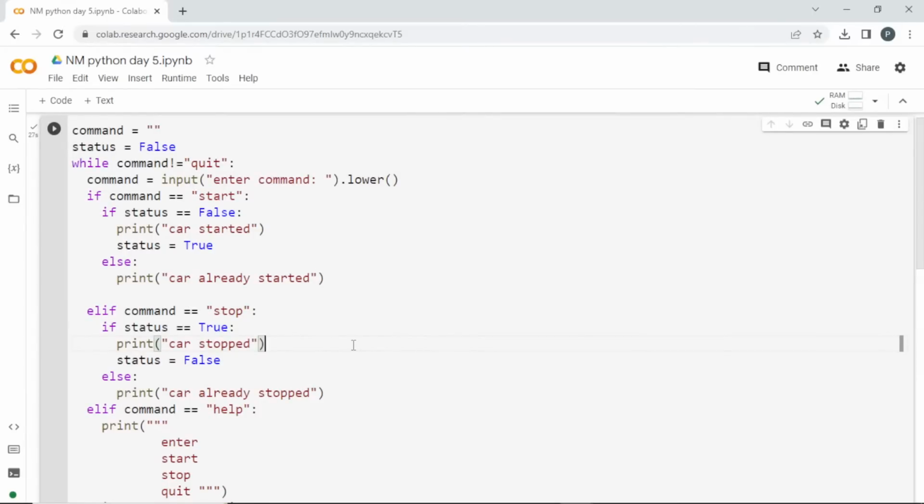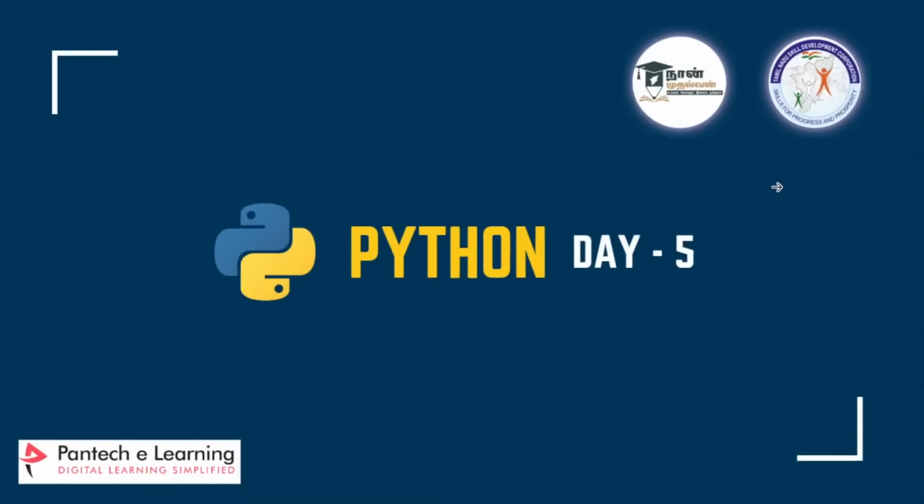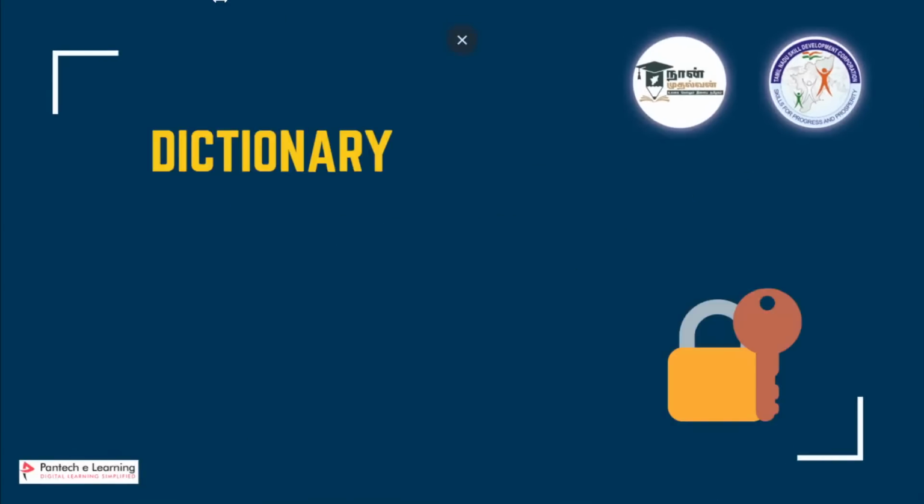Next we will move on to dictionaries in Python. It is a data type which we haven't seen properly. It is in between. Regarding the assignments, I'll tell you at the end of the session. So we'll start with the dictionary first.